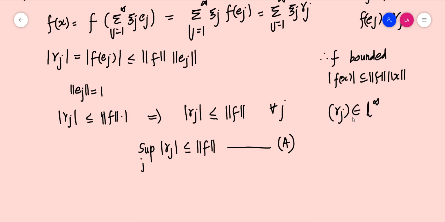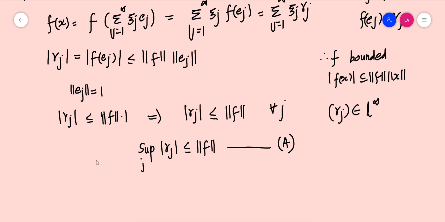So if gamma j is to be an element in L infinity, it should have the property that modulus of gamma j is less than some number for all j. Here, modulus of gamma j is less than or equal to norm f for all j, and norm f is a fixed number. So it is clear that the sequence gamma j is an element in L infinity.